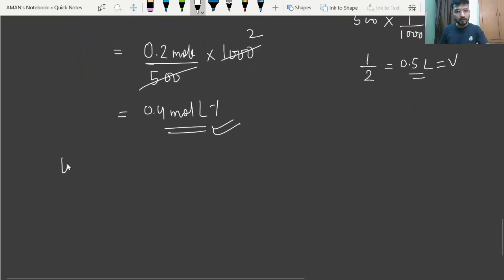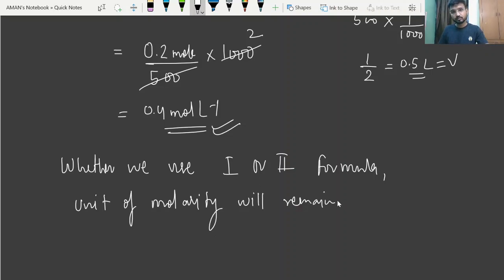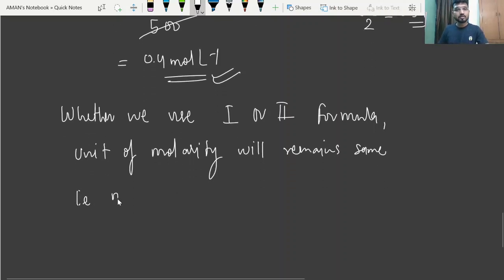So you can just write down, whether we use the first or second formula, the unit of molarity will remain the same, that is mole per liter.